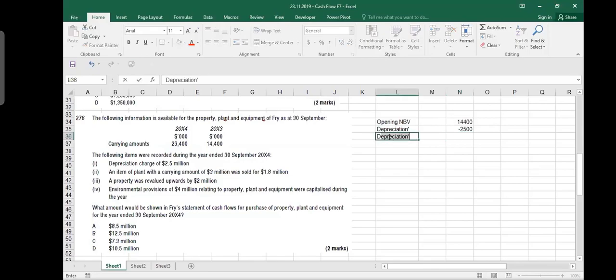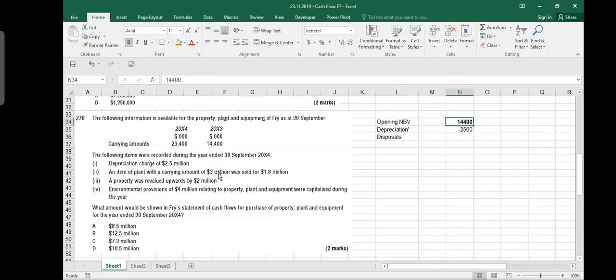Then there are some disposals. It says that an item of plant with a carrying amount of 3 million was sold for 1.8 million. Because you are starting with the carrying value, the net book value, you should be talking about net book value. So out of this 14 million, 3 million of asset is no more with us. It is gone. So I decreased it.